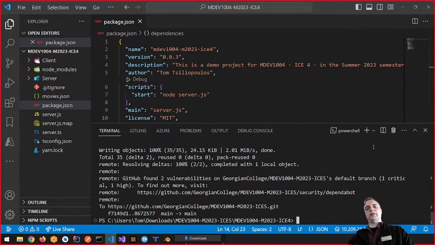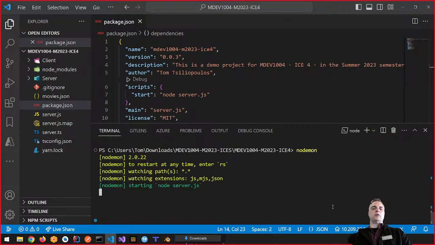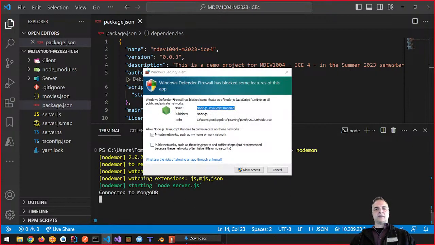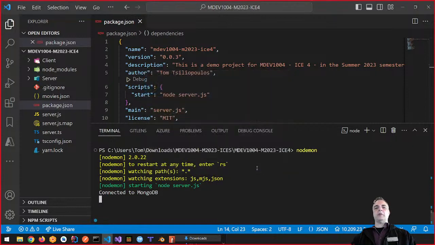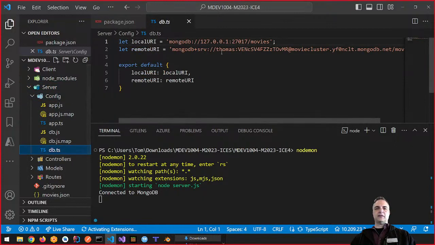Now we want to test it out by running nodemon. Remember, we use nodemon for testing, and that's what this does. Remember that we do have a connection to MongoDB Atlas, right? Because if we look at the server from last time, and go to config, and go to db.ts, we have this connection, which we made last week. That's the connection we're going to keep. We're going to pass it over to this one.